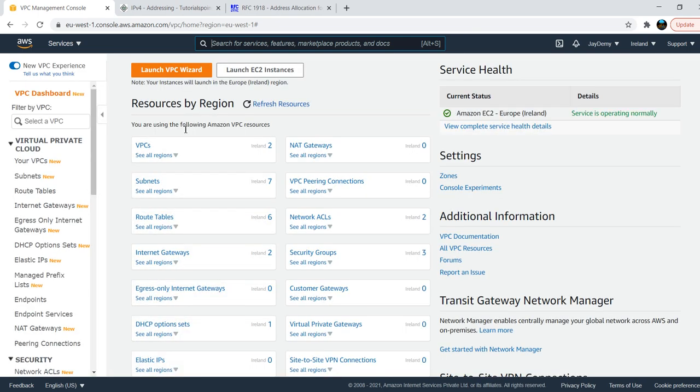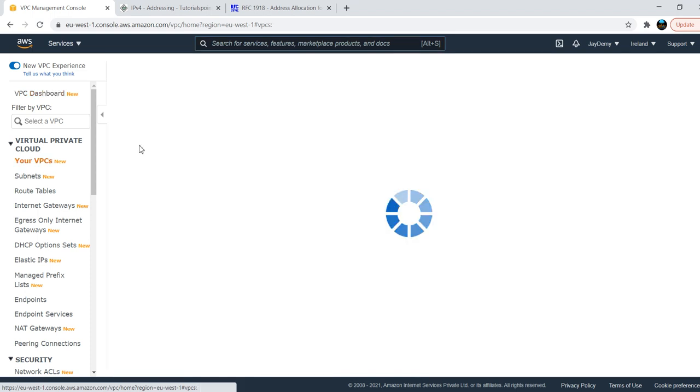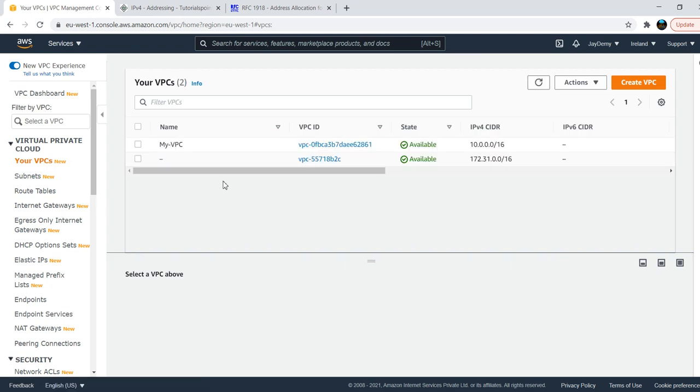As I mentioned, I can use the same IP address across VPCs, but not within a VPC. Within the VPC, IPs should not overlap. Across VPCs, we can use the same IP addresses. And if you see, I already have two VPCs with different IP addresses. This is my default one.